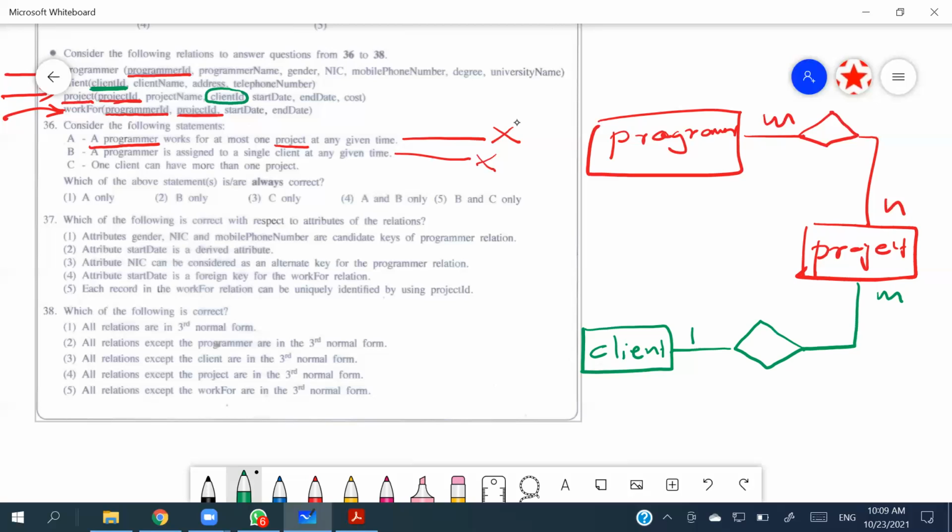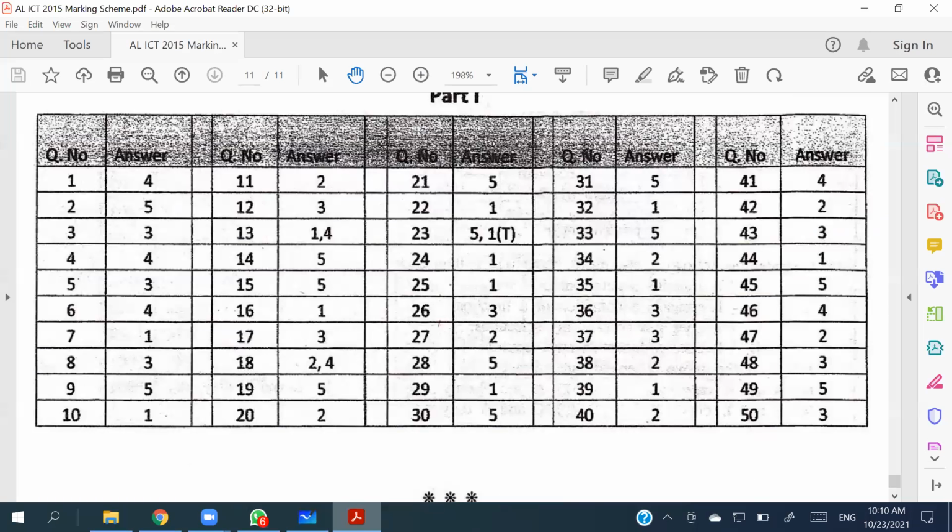Right? So it says one client can have more than one project. It is not a must, but it is possible. If it is 1 to many, one client can have more projects, and one project belongs to only one client. If it is 1 to 1, one client can have only one project, and one project can have only one client. So if we take the always-correct one, you can take C as the correct one. So for 36, is it the answer? Yeah, the third one is the answer.